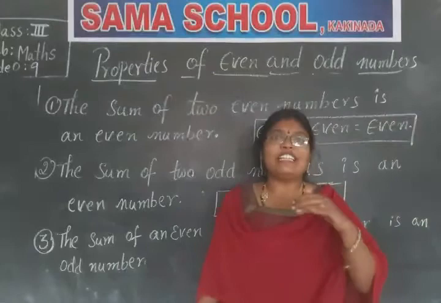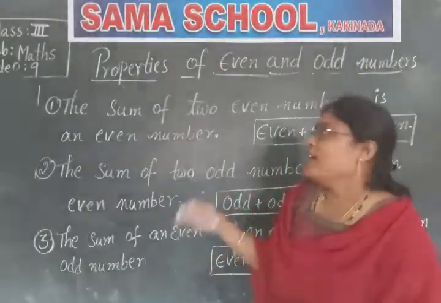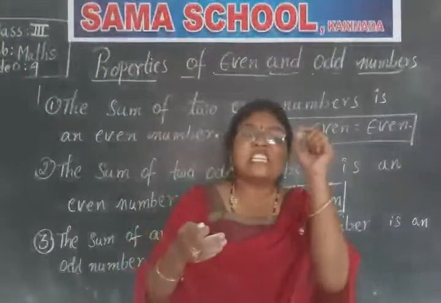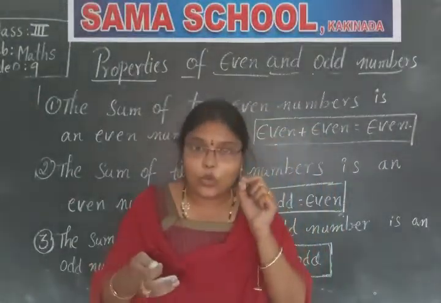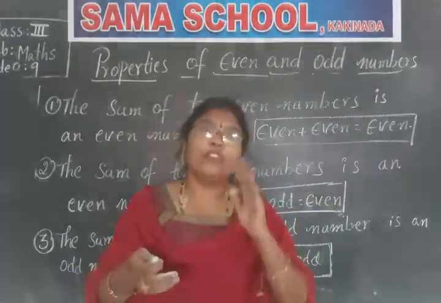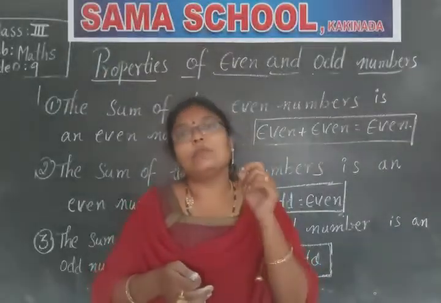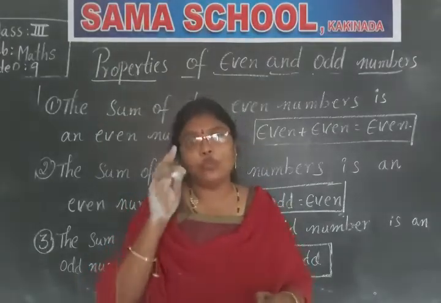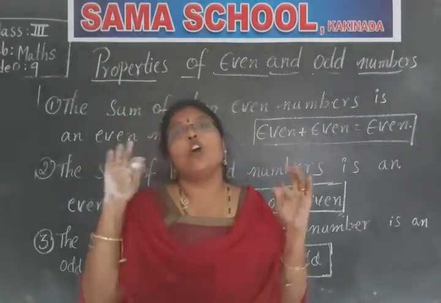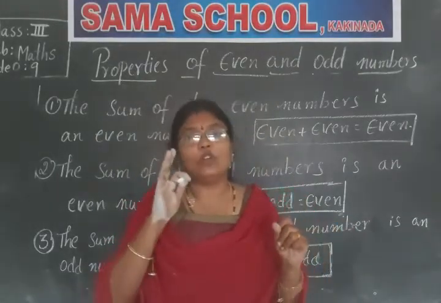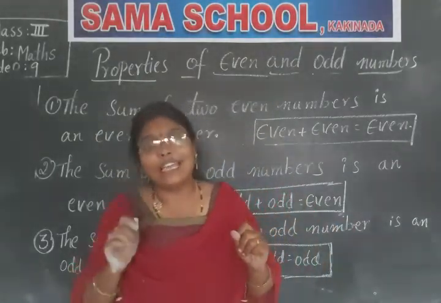So come on children, let's revise once again. What are even and odd? The numbers which are divisible by 2 or grouped into pairs are even numbers. Even numbers end with 0, 2, 4, 6 or 8.